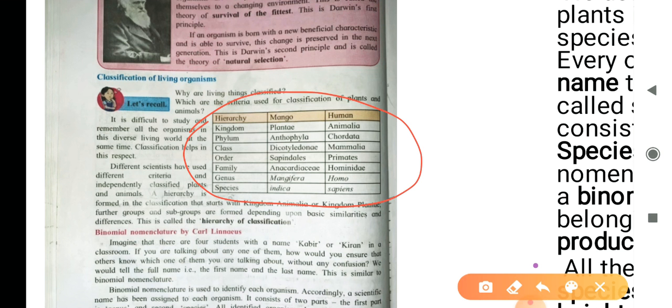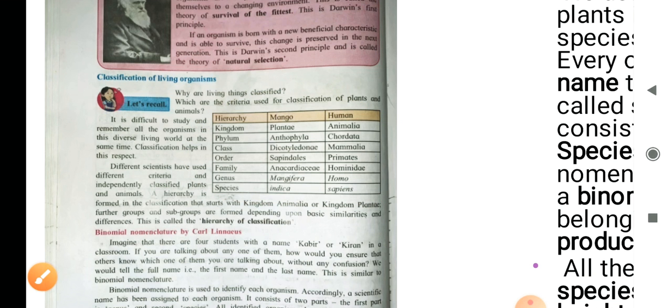Let's take an example of mango. In case of mango, it belongs to kingdom Plantae, phylum Anthophyta, class Dicotyledonae, order Sapindales, family Anacardiaceae, genus Mangifera, and species indica.